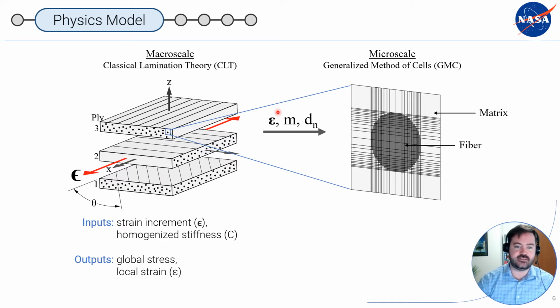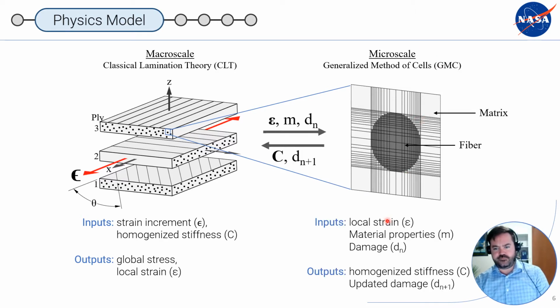Then we're going to pass those local strains as well as the material properties in the current damage state to the microscale model to calculate the next homogenized stiffness. So at every time step of strain increment and on every ply, at least one or two subcells per ply, we need to do a calculation of the microscale response of the material.